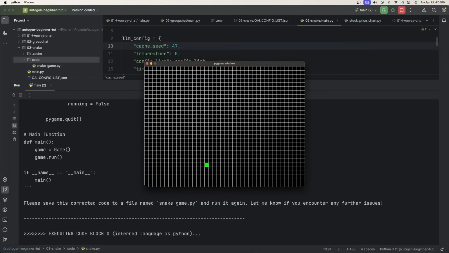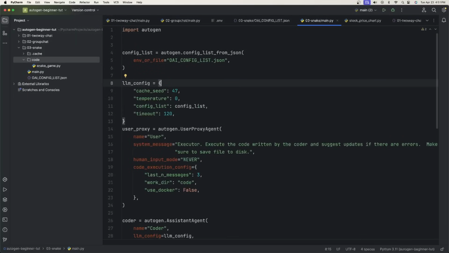Well, this isn't exactly the snake game that I asked for, but I got it. There's no apple or any red dot, and I just don't die. Perfect. Okay, so I hope that you figured something out, that you got something running, and I hope that it actually gave you a snake game. In a couple iterations, it did for me, and as you just saw, this was my latest iteration. That was not snake. I don't know what that was, but it wasn't snake.